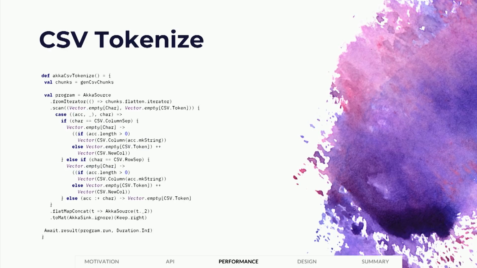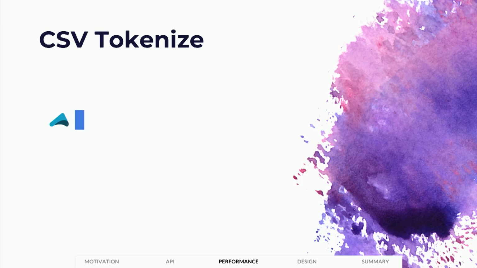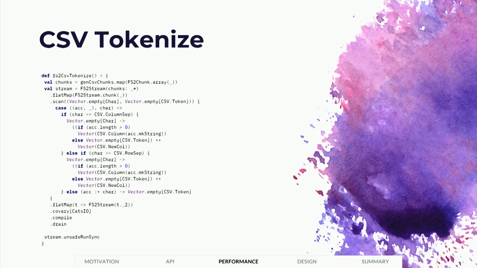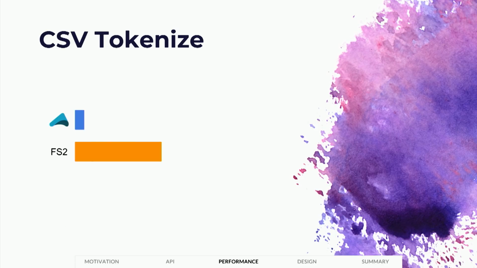You just use scan on there, and you can end up building these things and emitting them as you go. And that actually performs reasonably well, given the size of the CSV file. And then the implementation for FS2 is basically the same code because we have all the same operators, just a few FS2-isms. It performs extremely well, 10 times faster than the Akka-stream version.